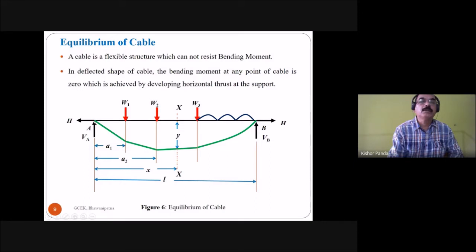H is the horizontal thrust at support A, and H is the horizontal thrust at support B. This is the vertical reaction at A, and this is the vertical reaction at B, developed at the ends of the cable, that is, at the supports.